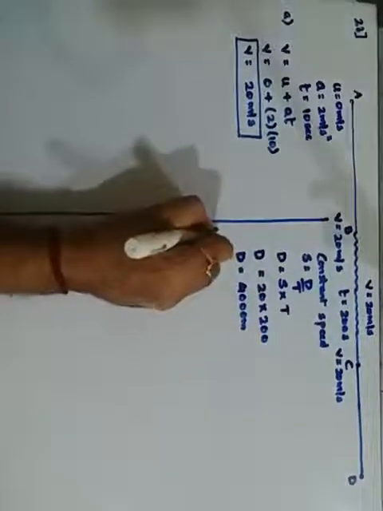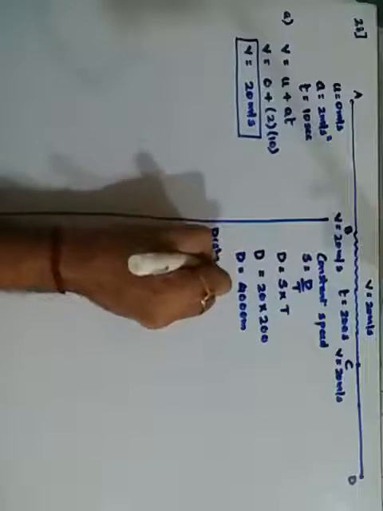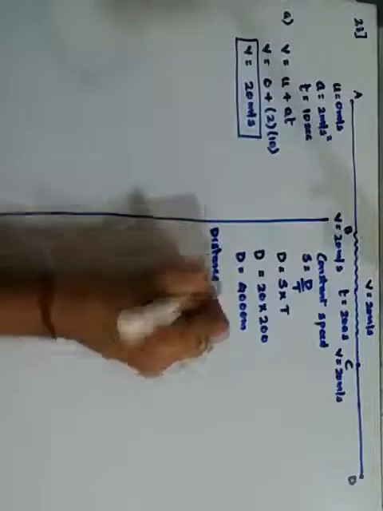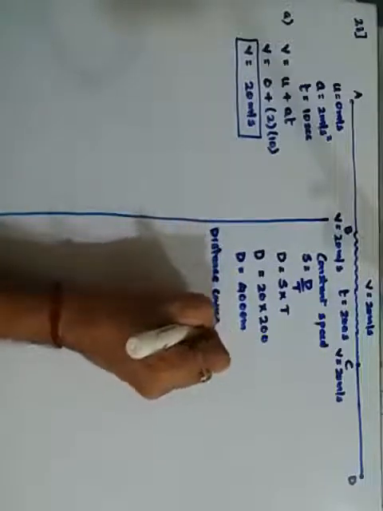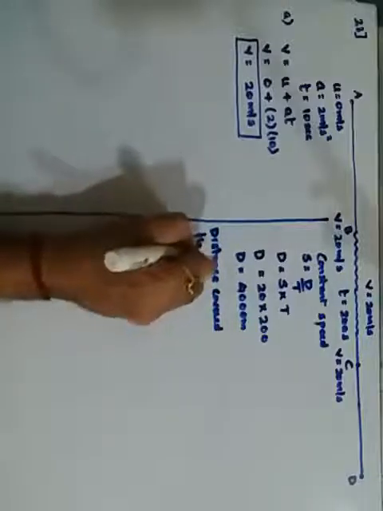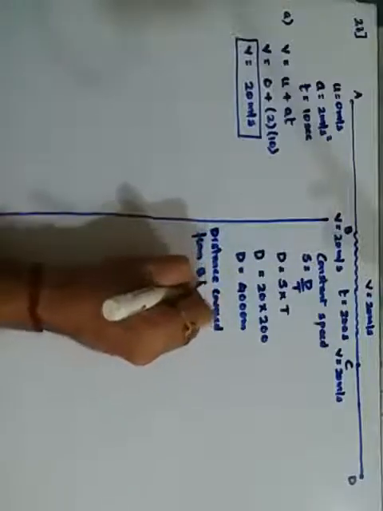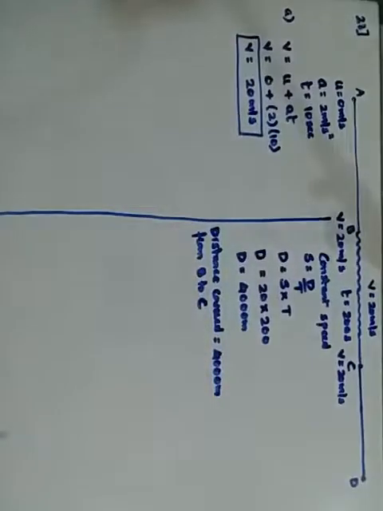That is, the distance covered from B to C is 4000 meters.